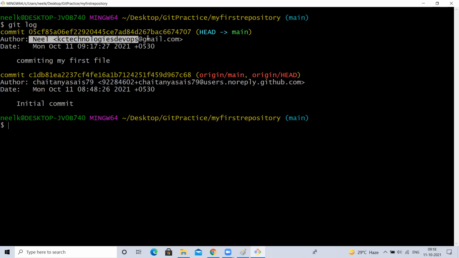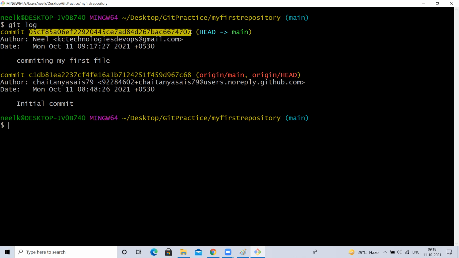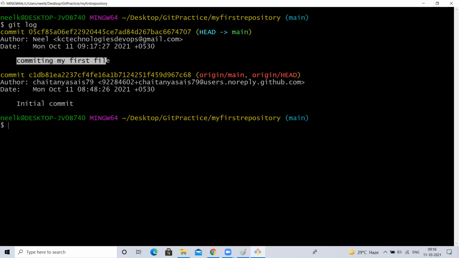How to set this name and email ID? I'll show. Maybe tomorrow I'll show you. Don't worry. This Neil, kctechnologiesdevops@gmail.com, is my email ID. And this is the version ID or the commit ID it has generated. And this is the commit -m message I gave, right? Committing my first file. It tracked that also.